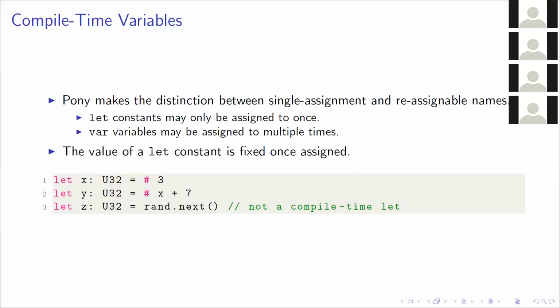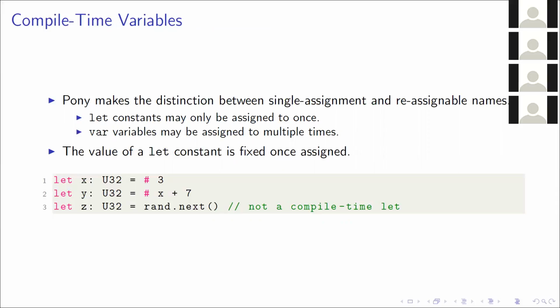We've seen so far you can have your vector, but what we really want to be able to do is reuse some of the expressions later on. What you want is a compile-time variable. As you probably know, Pony has a distinction between a single assignment and a reassignable name. So let constants may only be assigned to once, whereas var variables may be assigned to multiple times.